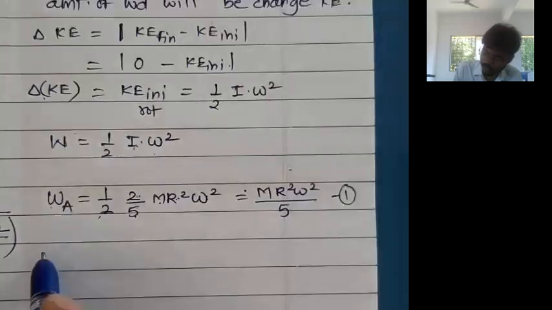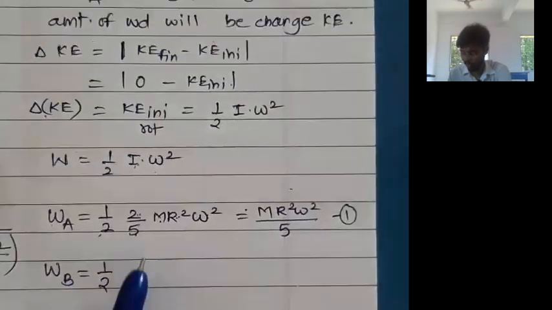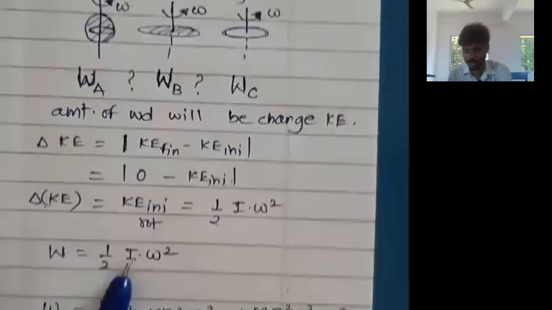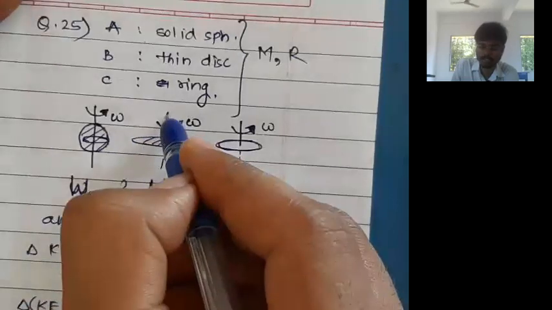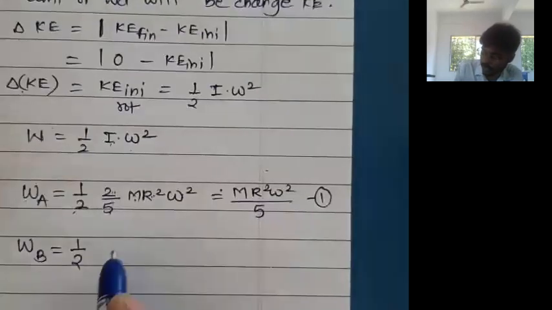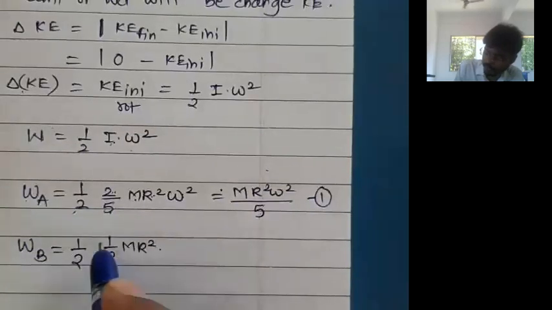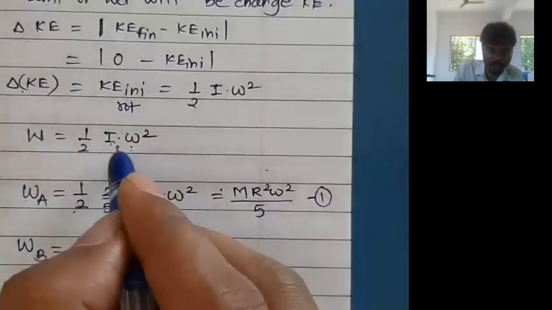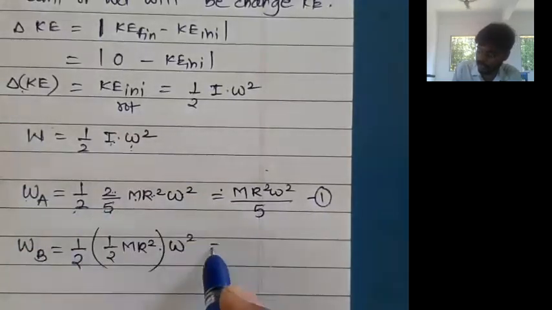Now work done for the second case, again 1/2 I omega square. What is I, the moment of inertia? Second object is the disk. Moment of inertia of the disk about this axis is 1/2 mr square. So let us write 1/2 into 1/2 mr square into omega square, with omega square as it is.